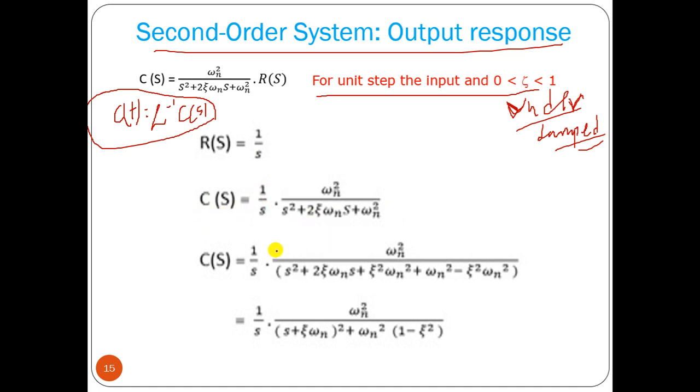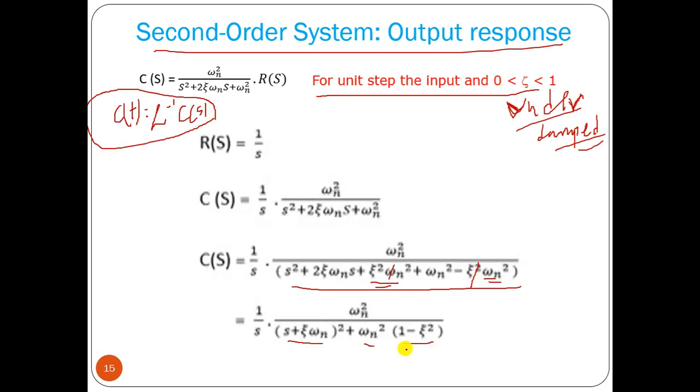Now this particular factor we can write in this particular form, because we have to write this equation in such a form that we can get the inverse Laplace transform. Okay, 2 zeta omega n s plus zeta square omega n square, and here minus zeta square omega n square. So you can cancel these two, so we will get the previous equation. So from that we get s plus zeta omega n whole square, and here omega n square we can take common, 1 minus zeta square.